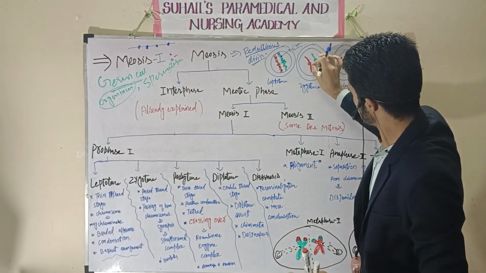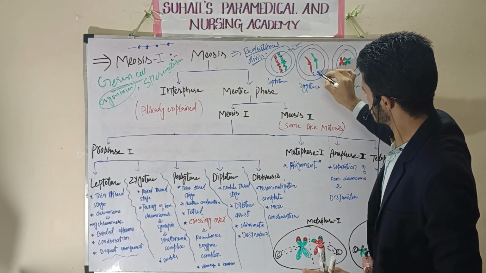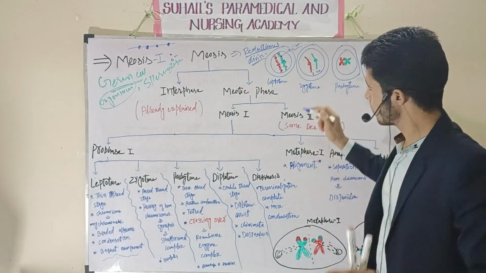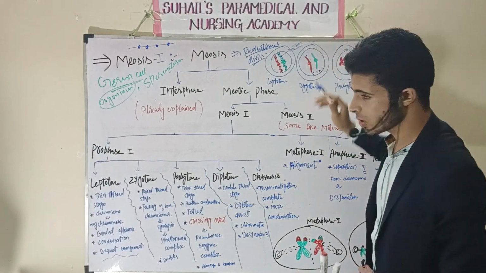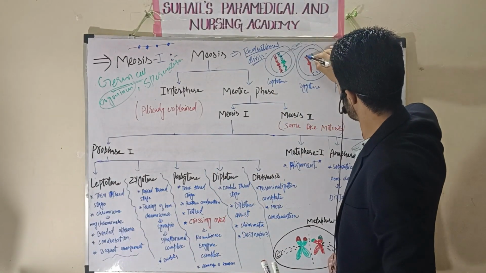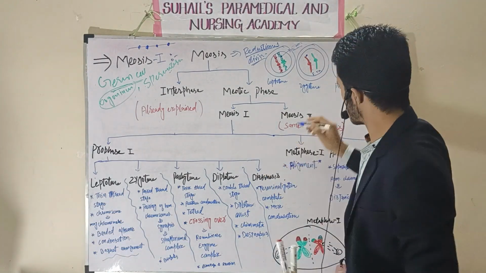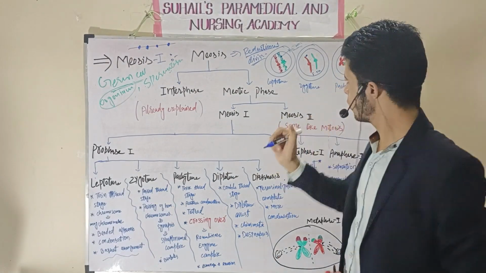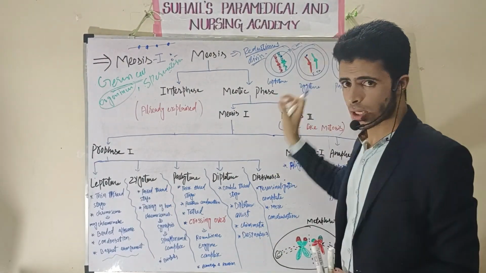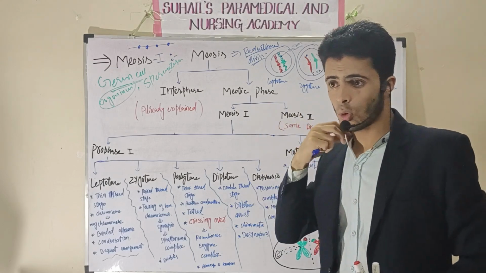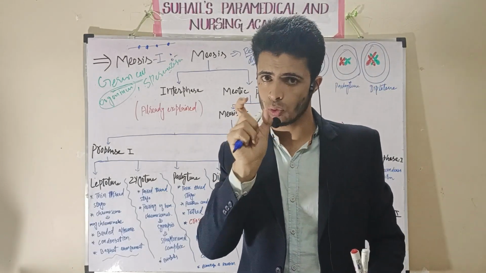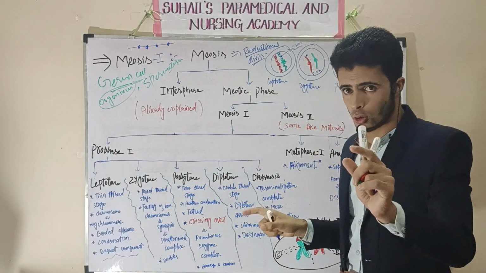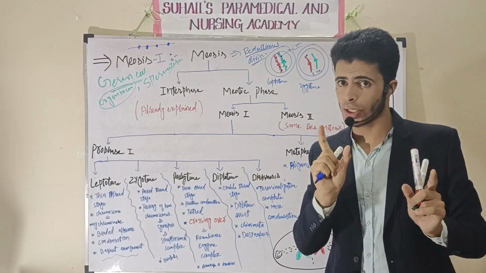These chromosomes are homologous chromosomes. This is the father's copy. This is the mother's copy. These are called homologous chromosomes, and the sister chromatid of this chromosome is not visible. Remember, the sister chromatid is not visible. That is why it will be in the bivalent form. Bivalent means only two centromeres, one and two, and two chromosomes. So there will be no sister chromatids visible, only two chromosomes and two centromeres. That is why it is called bivalent.